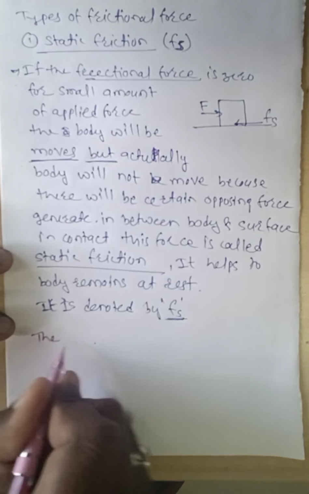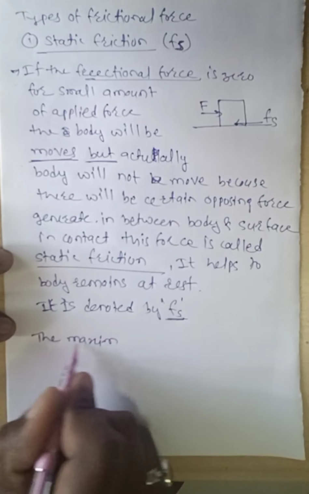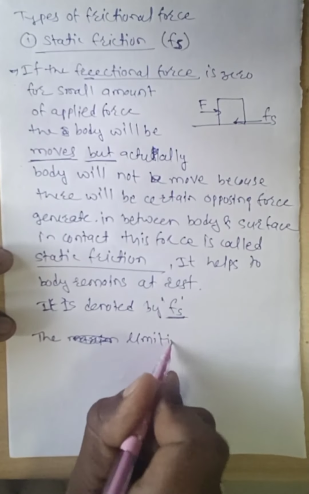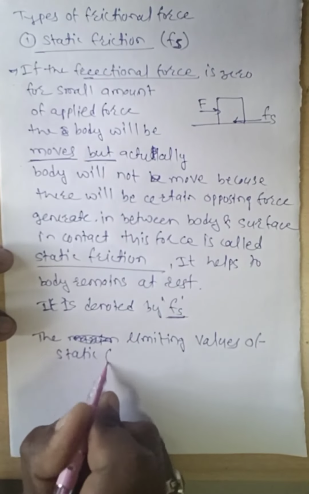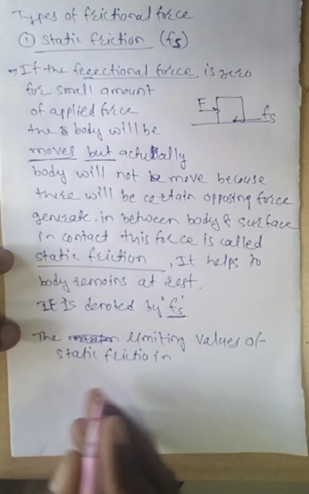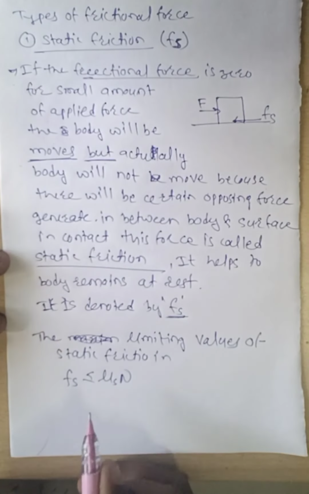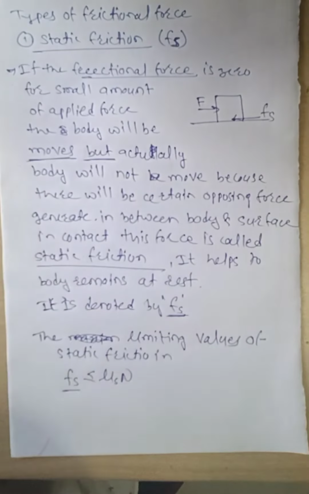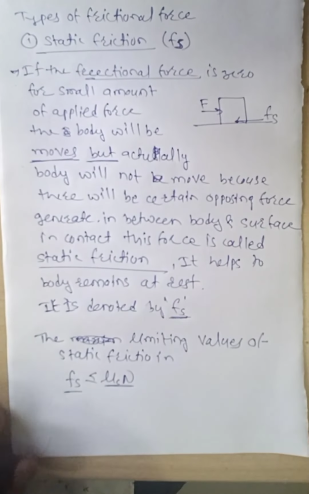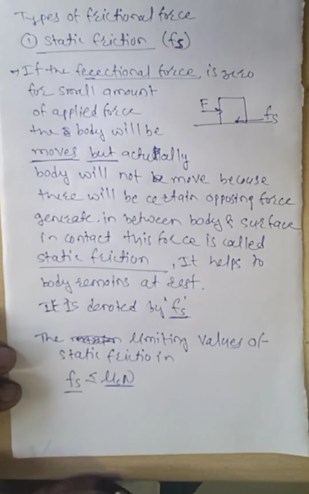Therefore, the maximum amount of static friction, or the limiting value of static friction, is Fs less than or equal to mu s into N. If the force applied is less than mu s into N, the body remains at rest.